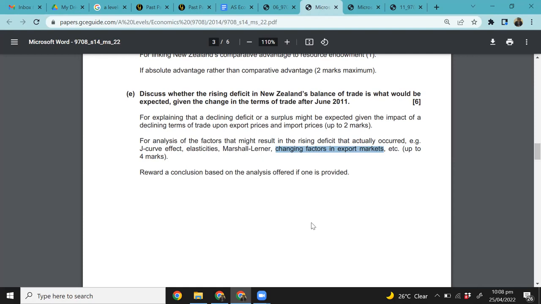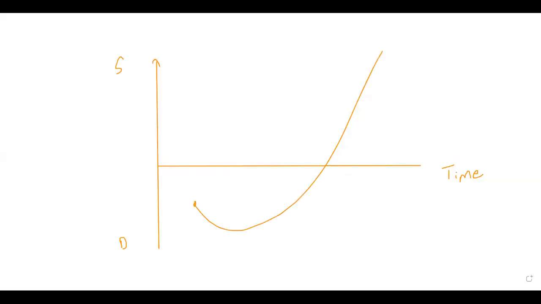Time lag between people realizing, yeah, so there is some time lag, exactly, that's a very good point. So all of a sudden, it's not a straight upward sloping graph. Students, please remember that it's not that the very moment your export prices decline, your terms of trade start to improve and move from a deficit to a surplus. No, it's not a straight upward sloping line.